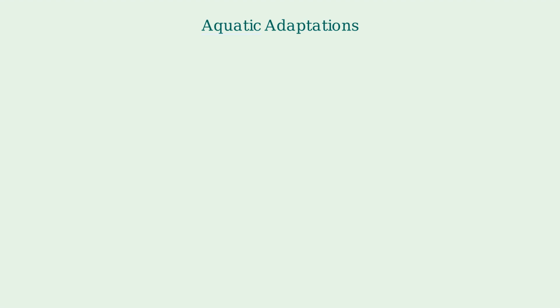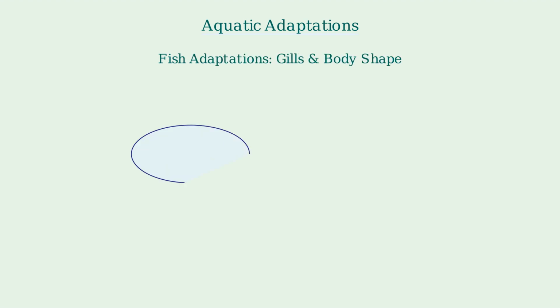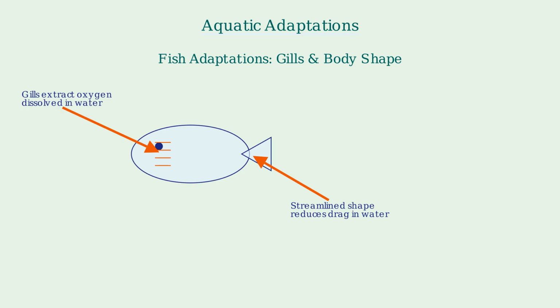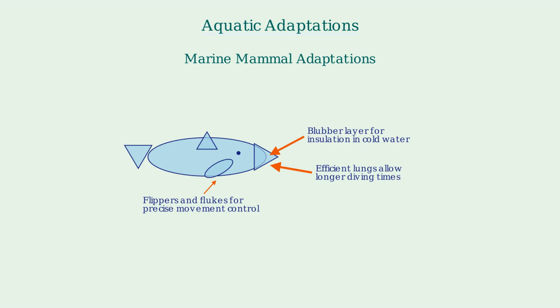Aquatic environments present unique challenges for the organisms that live there. Fish have developed specialized gills to extract oxygen from water. Their streamlined bodies reduce drag, allowing efficient movement through the water. Marine mammals like dolphins have evolved specialized adaptations. They have flippers and flukes for precise movement control. A thick blubber layer provides insulation in cold water, and their efficient lungs allow them to dive for extended periods.